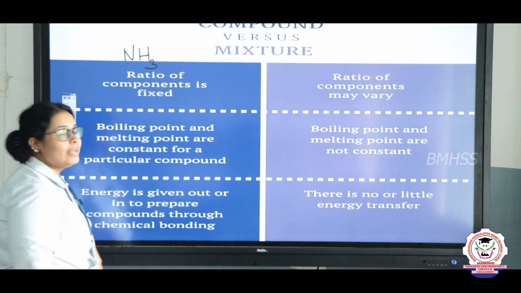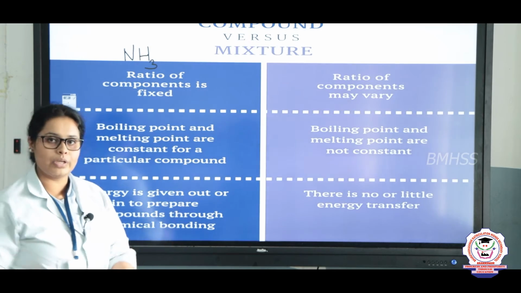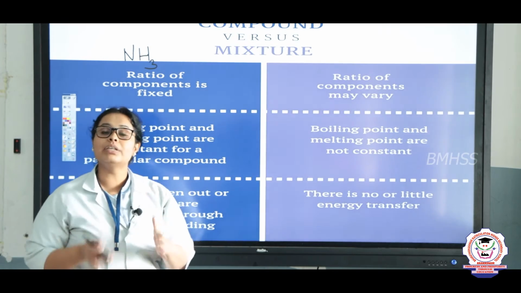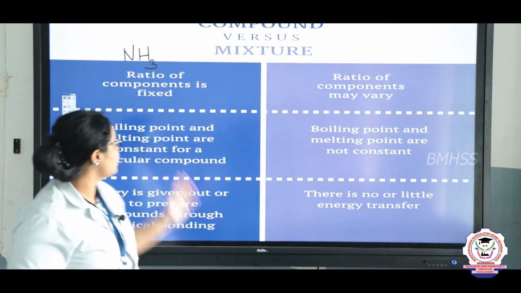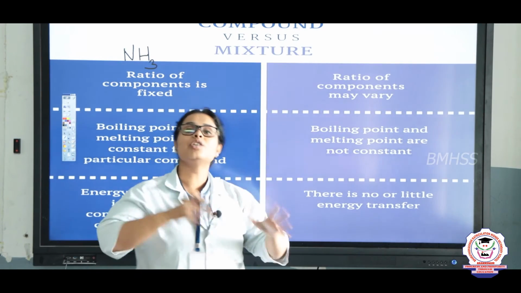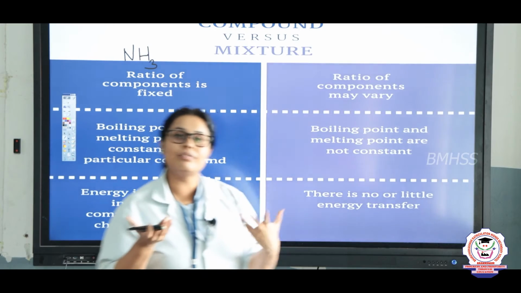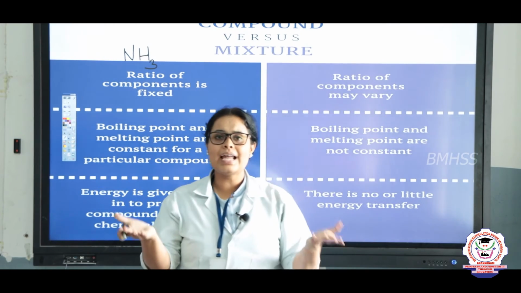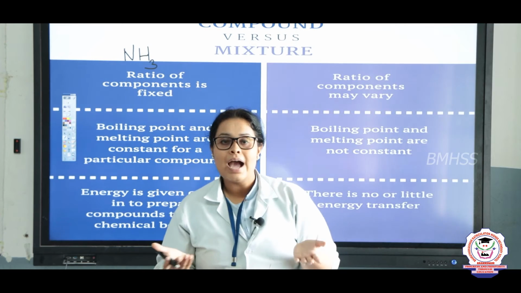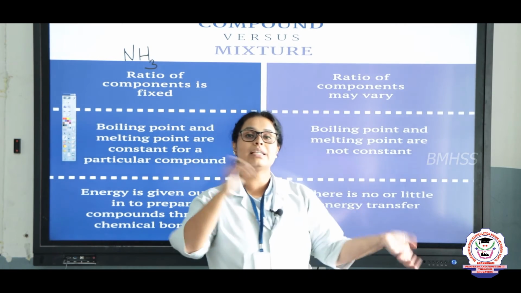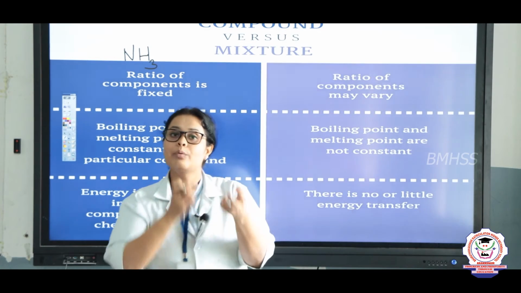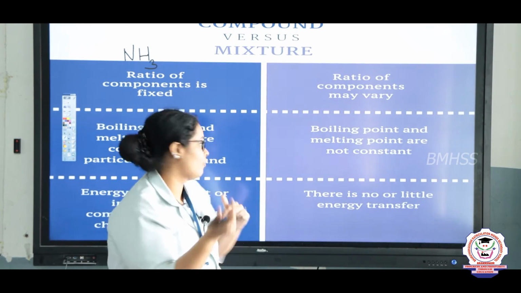NH3 is ammonia. In ammonia there is a fixed composition, that is 1 nitrogen and 3 hydrogen. Same way here the ratio can be different. For example, if I am taking water and milk, I can add in any proportion, right? I can add more milk also, I can add less milk also. So that is why we can say that the ratio is different.